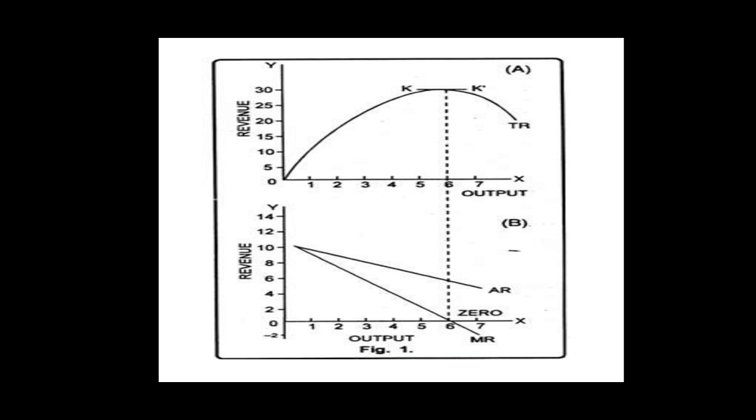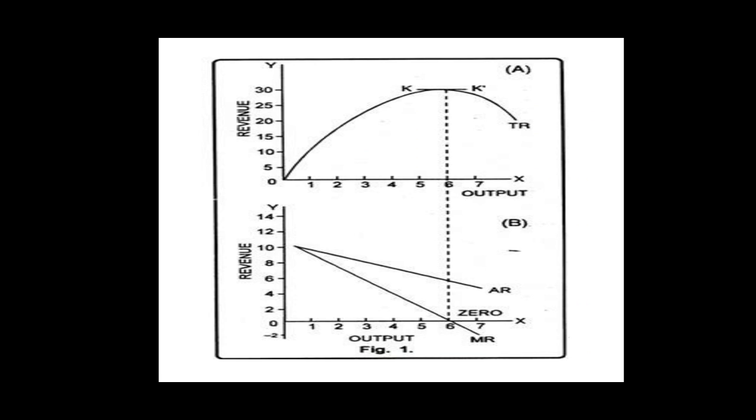Here is the diagrammatic representation of total revenue, average revenue, and marginal revenue curves under imperfect competition. In this figure, the units of output have been shown on the horizontal axis, that is the x-axis, while revenue, that is total revenue, average revenue, and marginal revenue, are shown on the vertical axis, that is the y-axis.